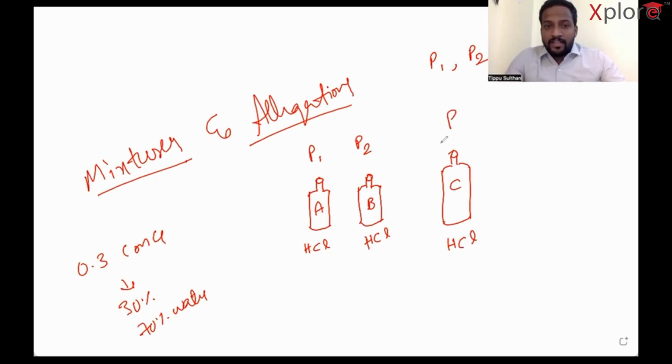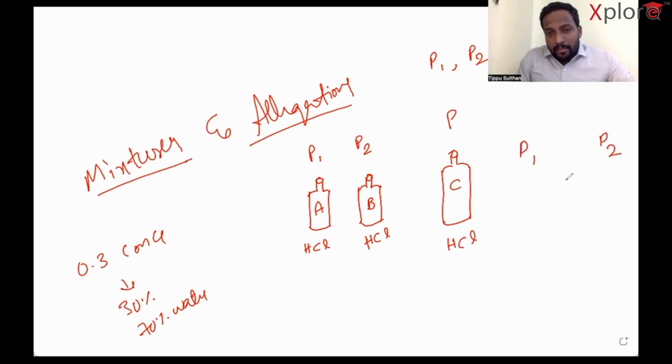Now the question arises: how to find the concentration? To get concentration P, in what proportion should bottle A mix with bottle B? That is the question we have to find out in the questions on mixtures and alligations. But what I would like to tell you here is, P1 is the concentration of A and P2 is the concentration of B. You don't have to do anything. You just have to write in this manner.